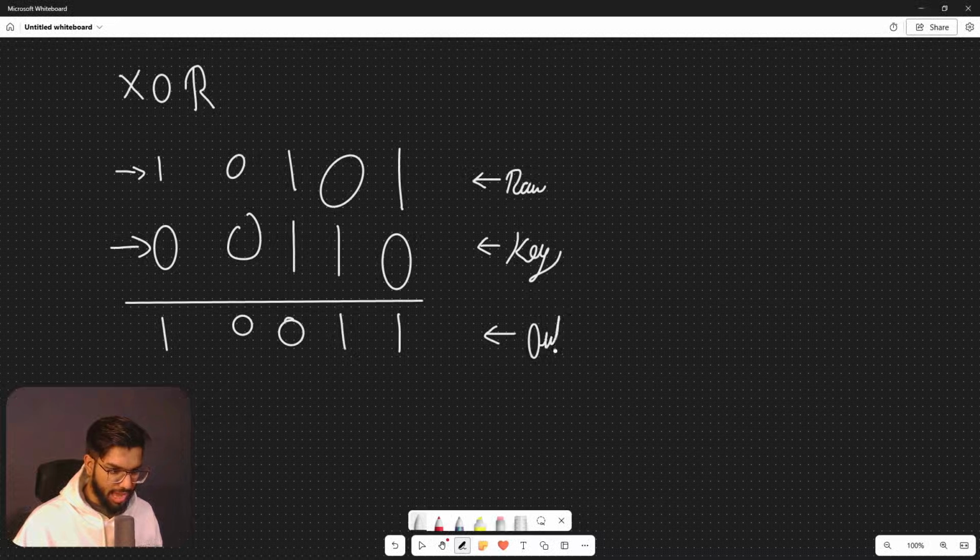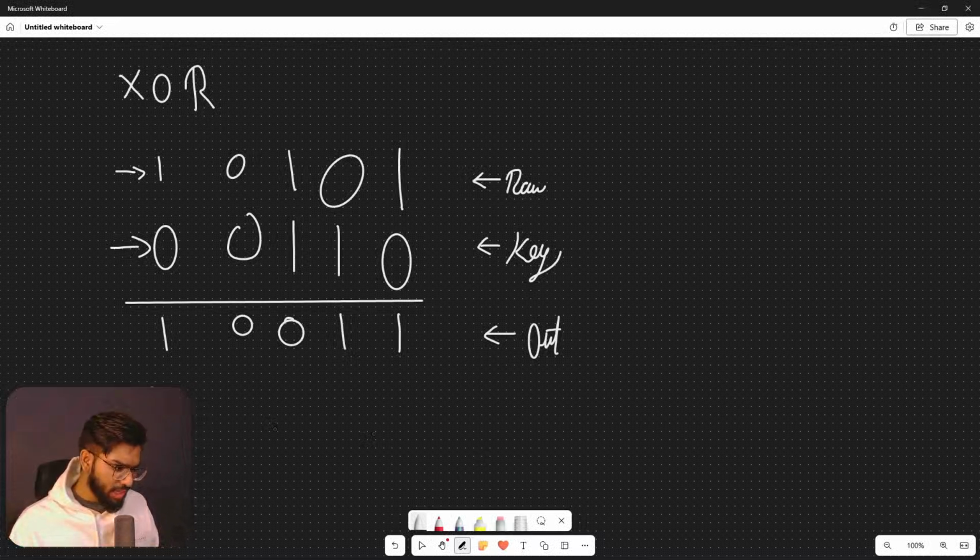I'll call this the output of the entire raw, key and output. Now the logic of XOR is that if I have a secret that I want to hide and I use a specific key for XORing with this original message that I want to hide, I get the output here.